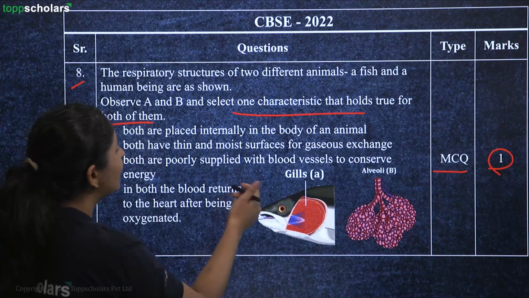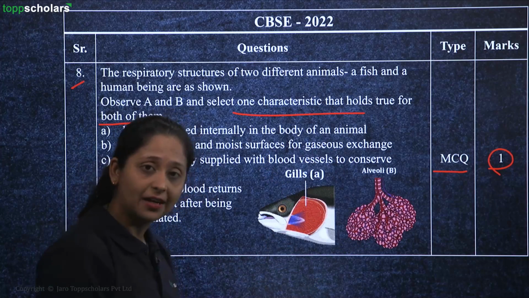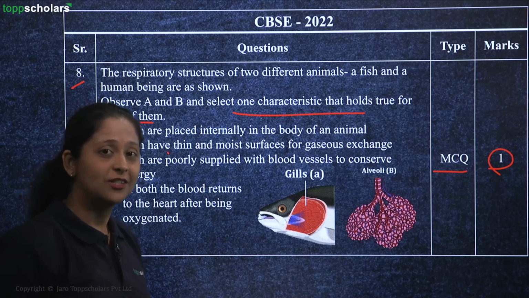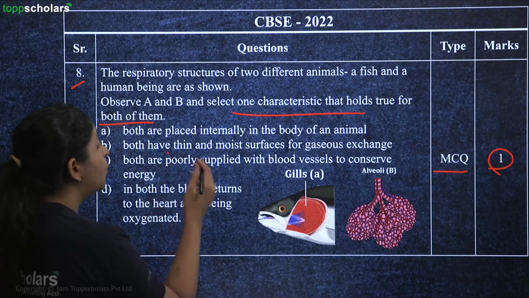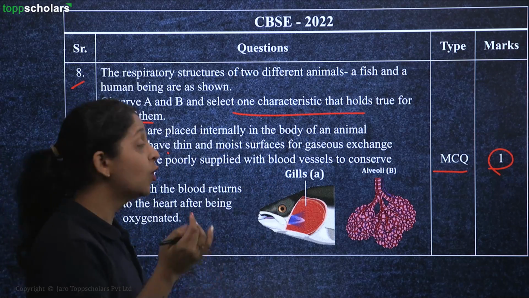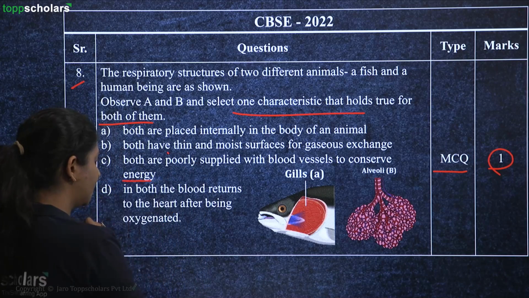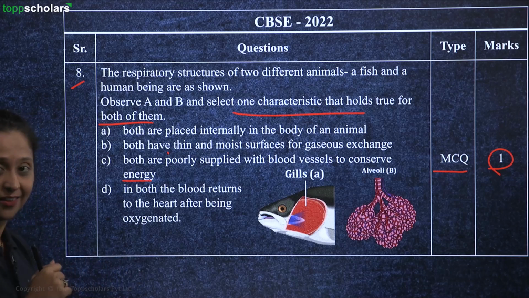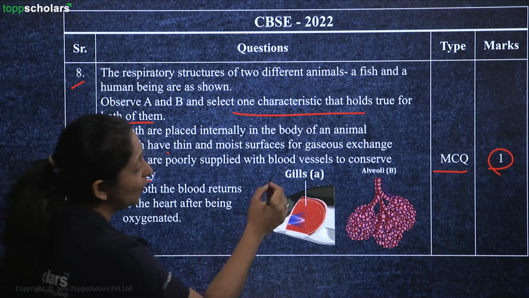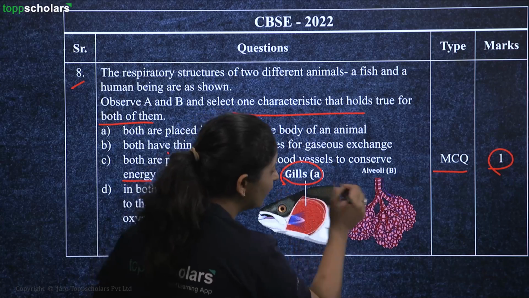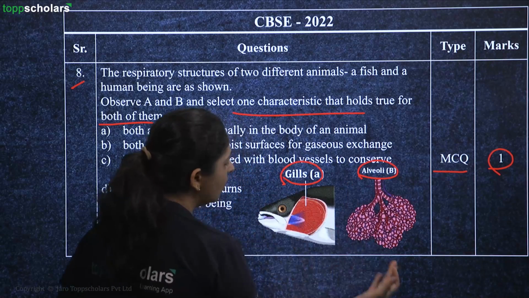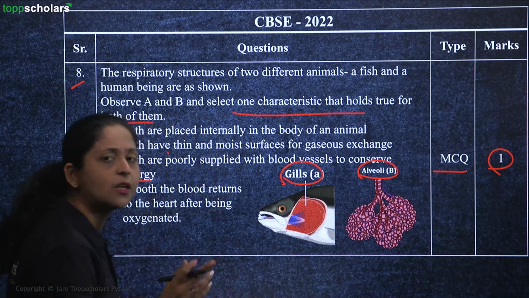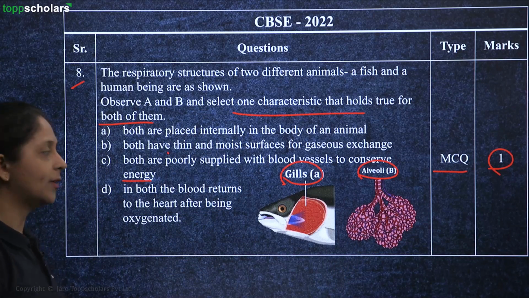So both are placed internally into the body of an animal. Both have thin and moist surfaces for gaseous exchange. Both are poorly supplied with blood vessels to conserve energy. In both, the blood returns to the heart after being oxygenated, right? So here, if you study in detail about your gills and the alveoli, or if you understand the gas exchange in aquatic animals and in human beings, you'll be able to easily answer this question, right?